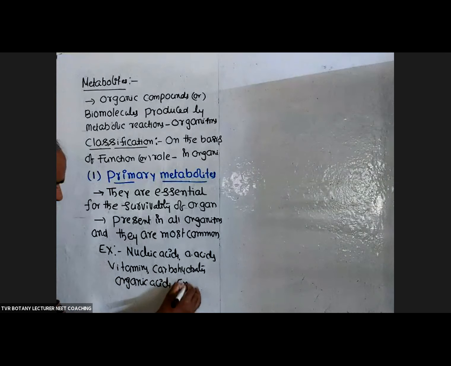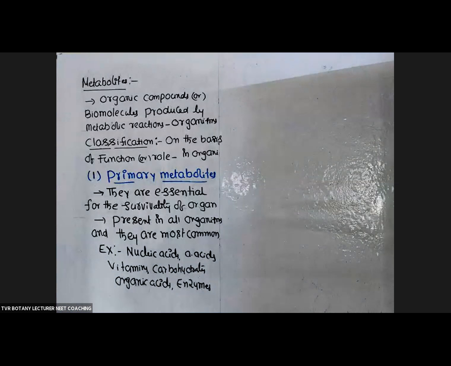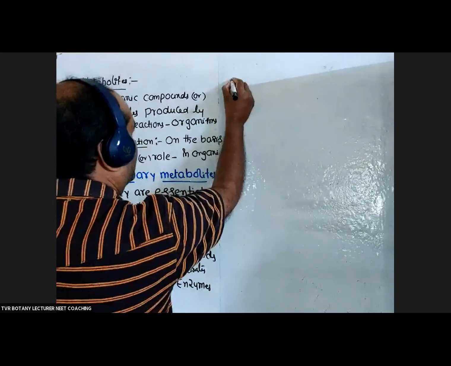Next, enzymes also. Some exemptions are there. We will see exemptions later. So primary metabolites are present in plants, animals, microbes. In any organism, primary metabolites are common. Now, second one, secondary metabolites.